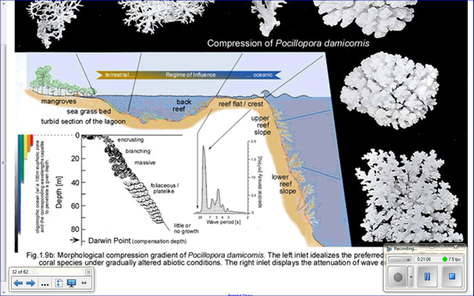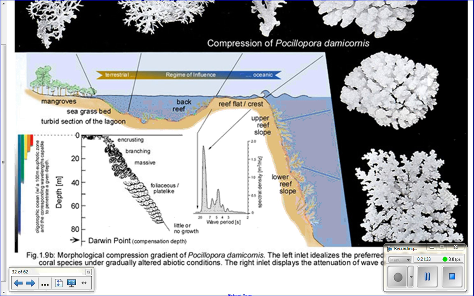So remember when we talked about the continental shelf, shelf break, slope, rise. The crest is similar to the shelf break because it's the transition between the flat and the slope, or fore reef slope. It tends to be the highest point on the reef. It's also where most of the waves break, so it withstands most of the pounding of the waves. So that's the reef crest.